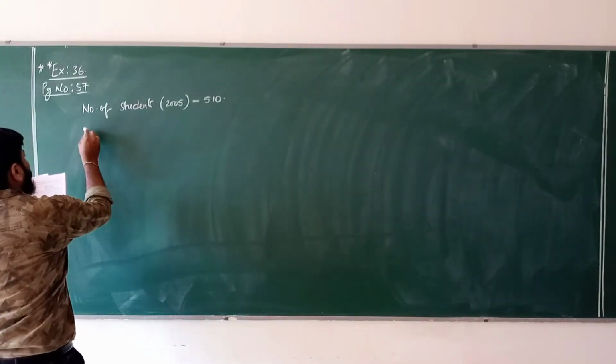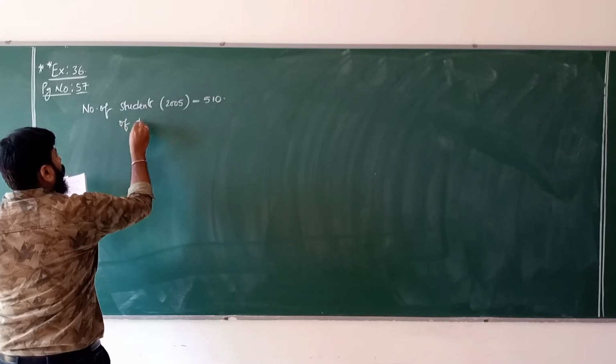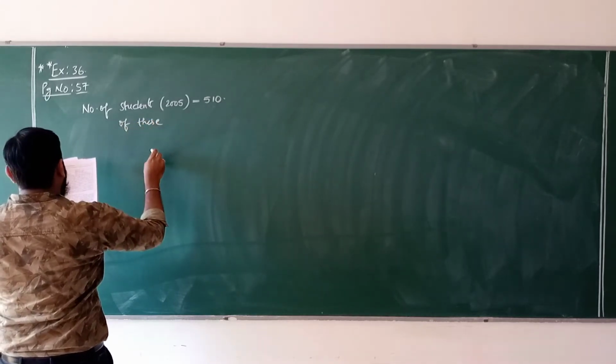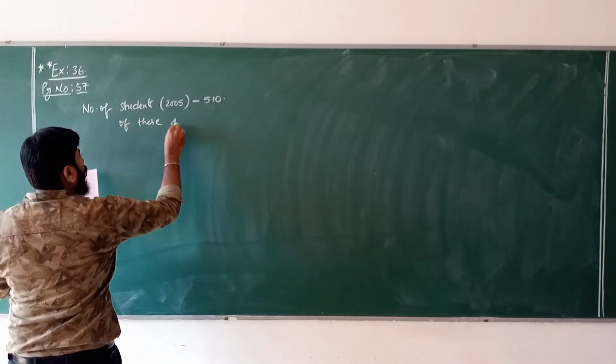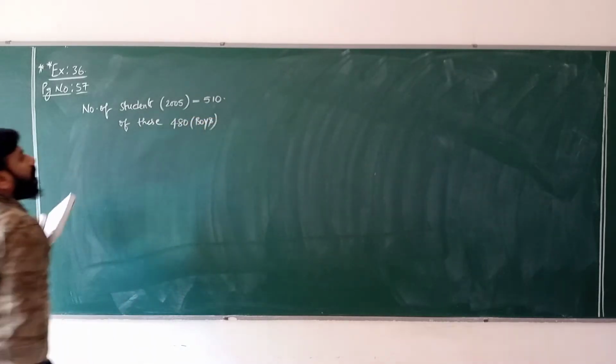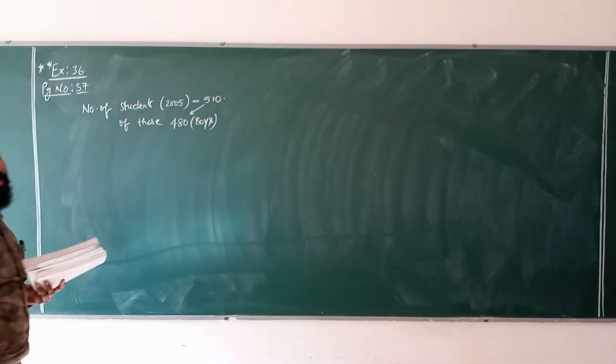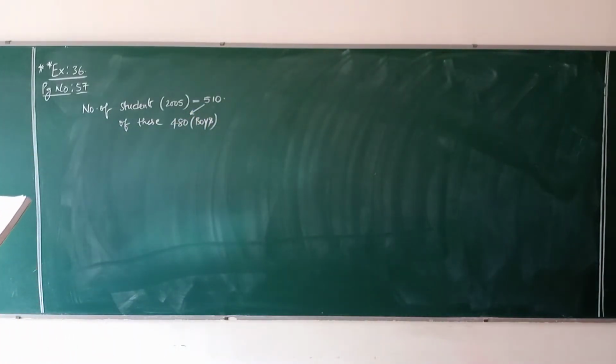Of these, out of 510, 480 are boys in 2005.